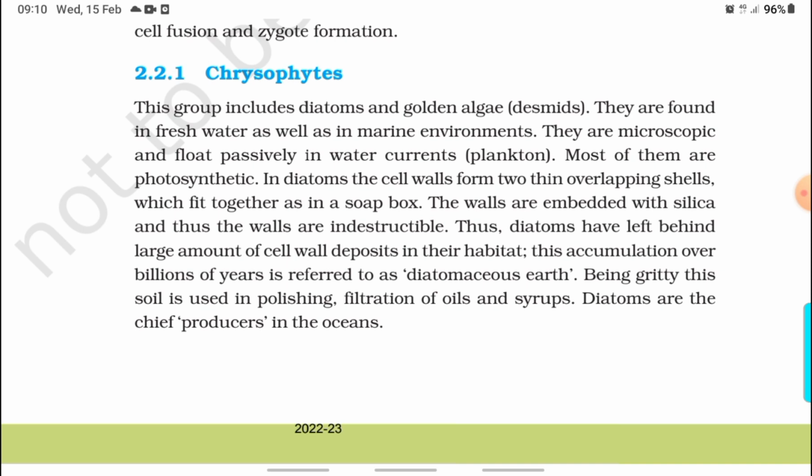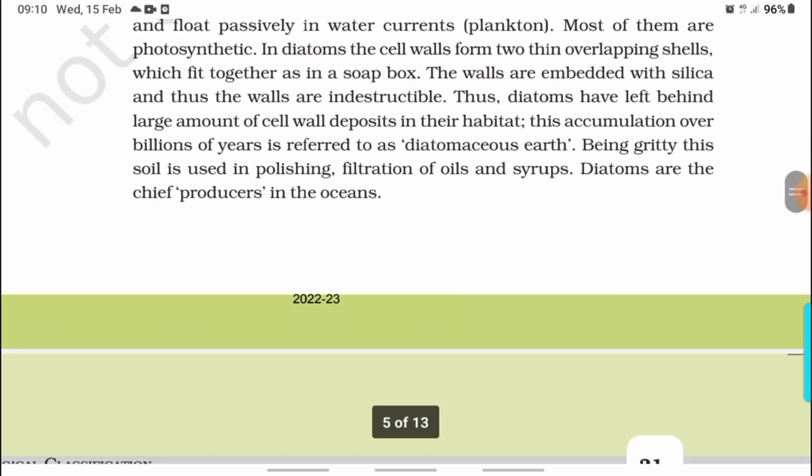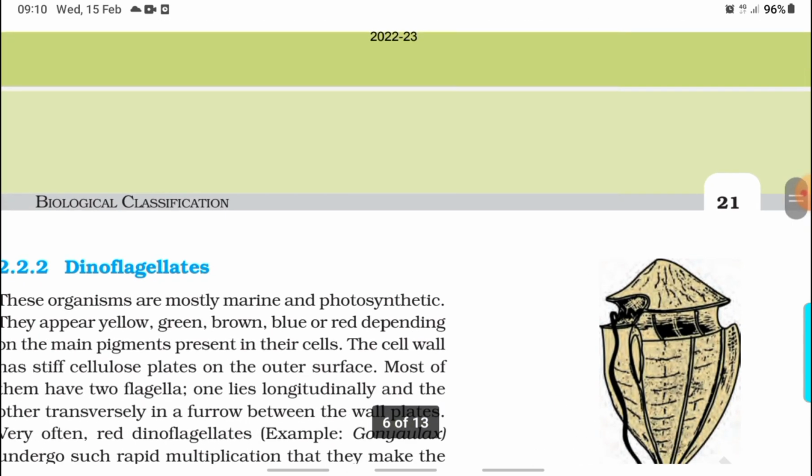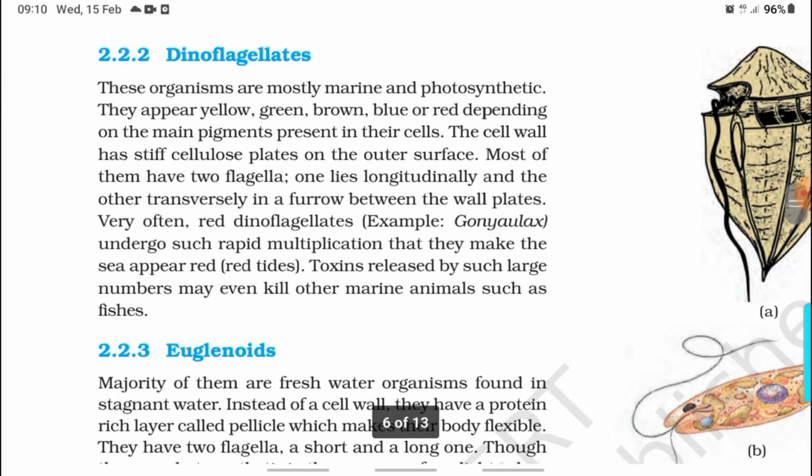This accumulation over billions of years is referred to as diatomaceous earth. Being gritty, this soil is used in polishing, filtration of oils and syrups. Diatoms are the chief producers in the ocean. Dinoflagellates. These organisms are mostly marine and photosynthetic.